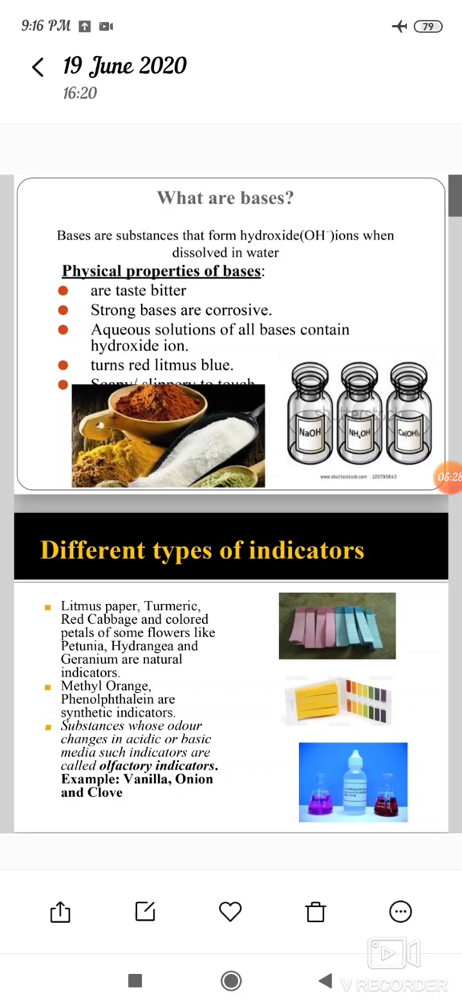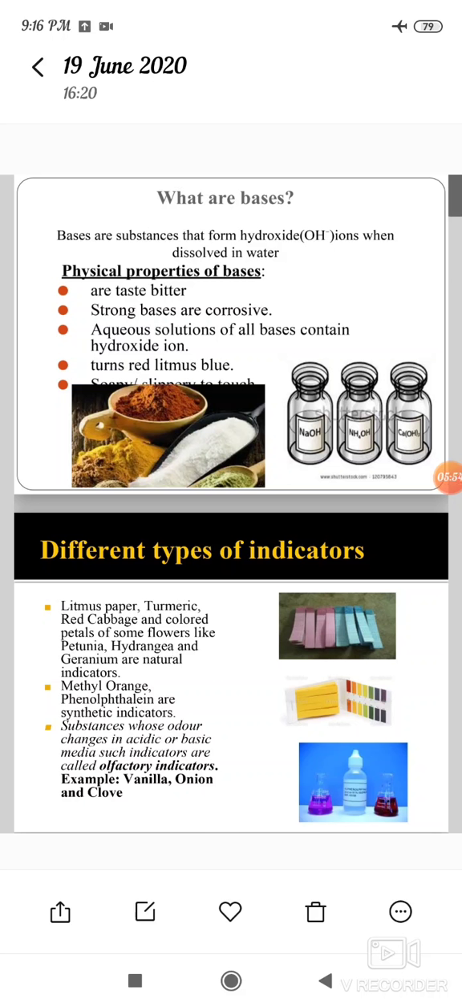NaOH means sodium hydroxide, NH4OH means ammonium hydroxide, and Ca(OH)2 means calcium hydroxide. Sodium hydroxide, ammonium hydroxide, and calcium hydroxide are examples of bases.